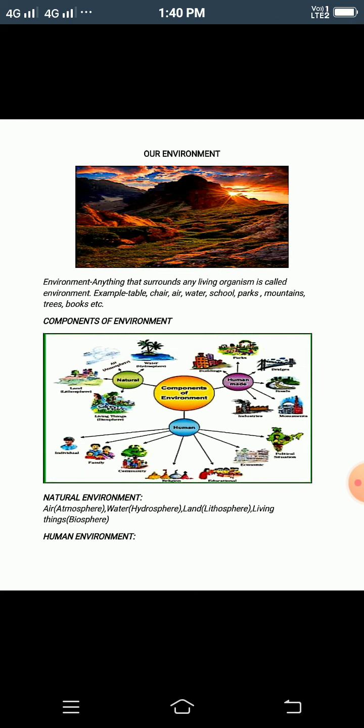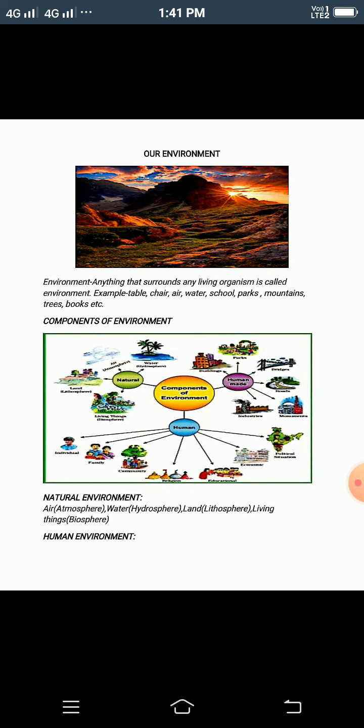Now we are further moving to the other part, that environment consists of many other things. That means it has elements or components that you can see in the picture. The components of environment are natural environment, human environment, and human made environment. In the natural environment, it is the air, water, land, and biosphere.